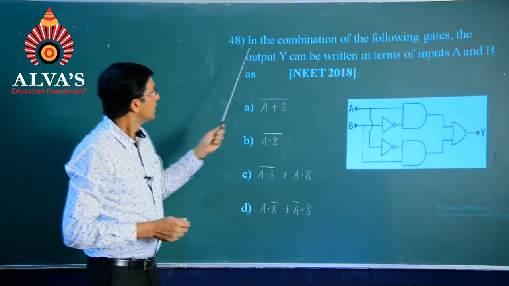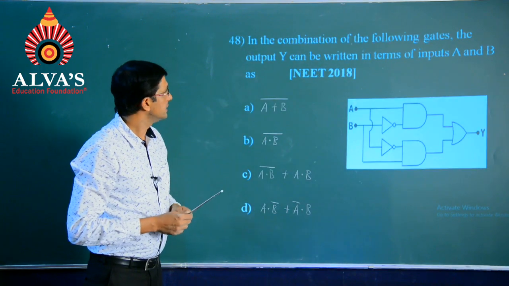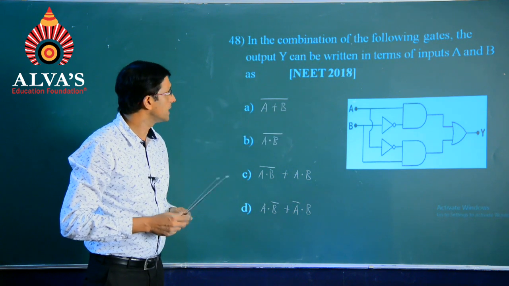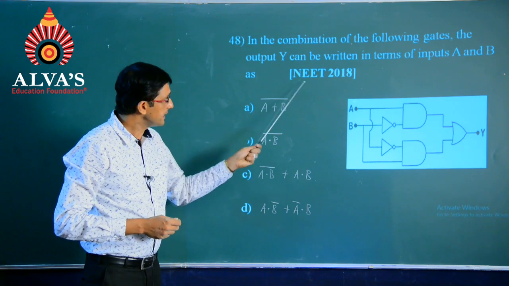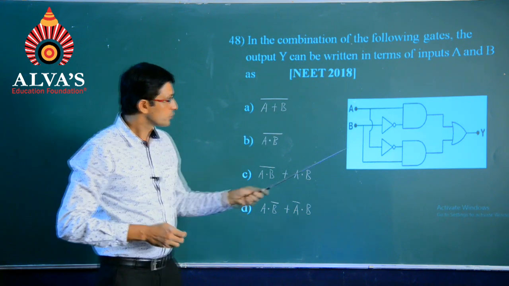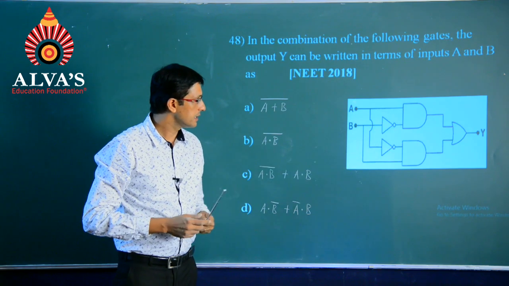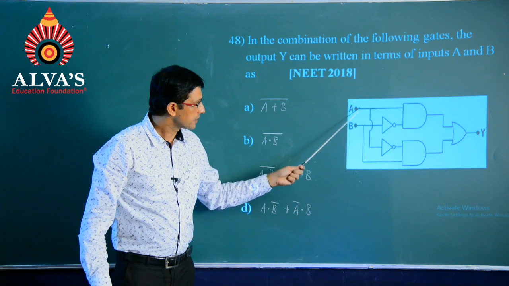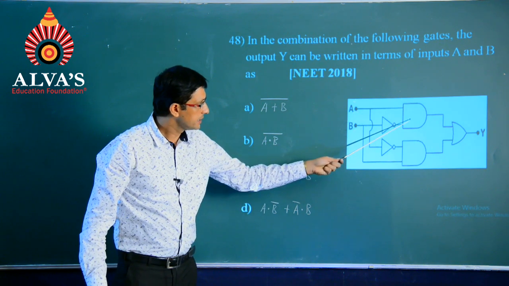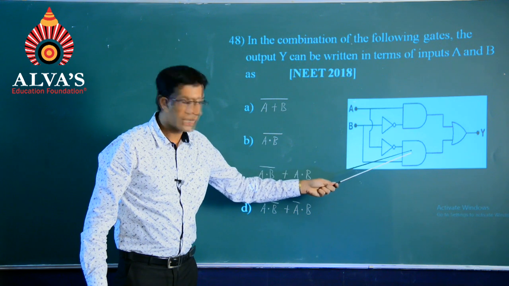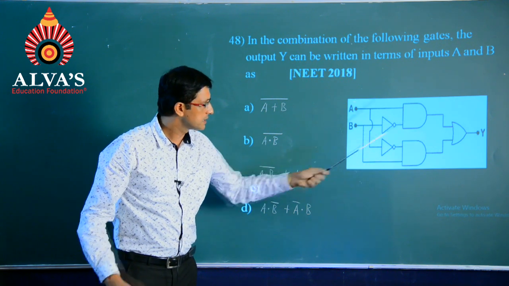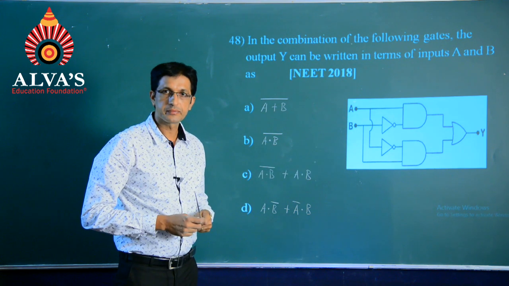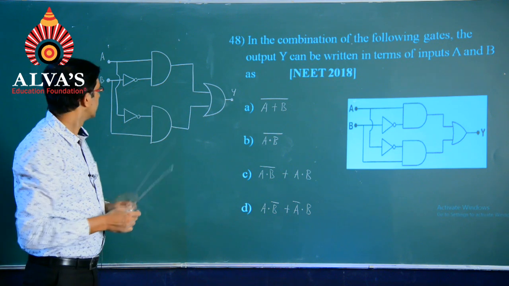Next question: in the combination of the following gates, the output Y can be written in terms of inputs A and B as, a question of NEET 2018. So, here we find once again different combination of logic gates. There are two inputs A and B, and there are two AND gates, two NOT gates and an OR gate, followed by the output Y. So, let us begin with the solution right now.